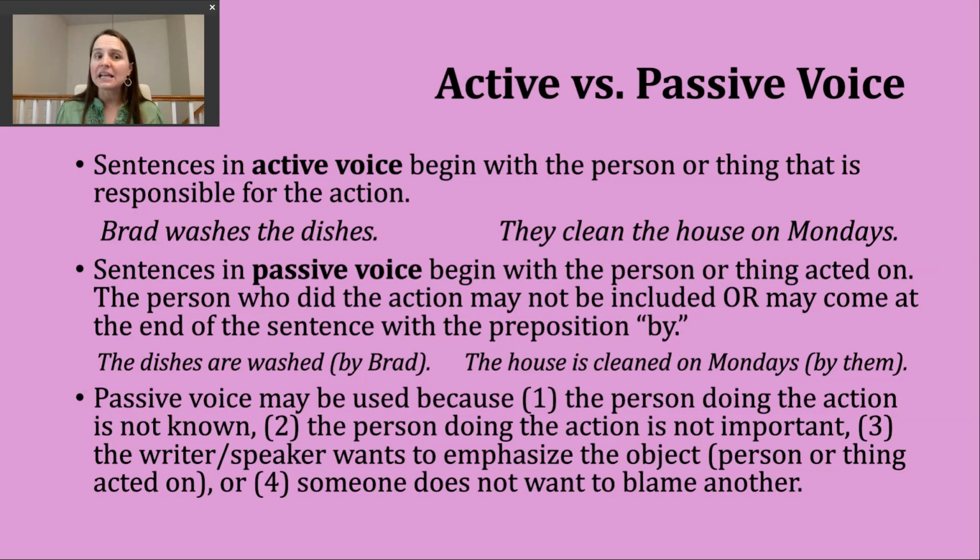But sometimes in English, you're going to see or you're going to hear sentences that are in the passive voice. So they begin with the person or the thing that is acted on or acted upon. And said another way, they are the person or the thing that receives the action.